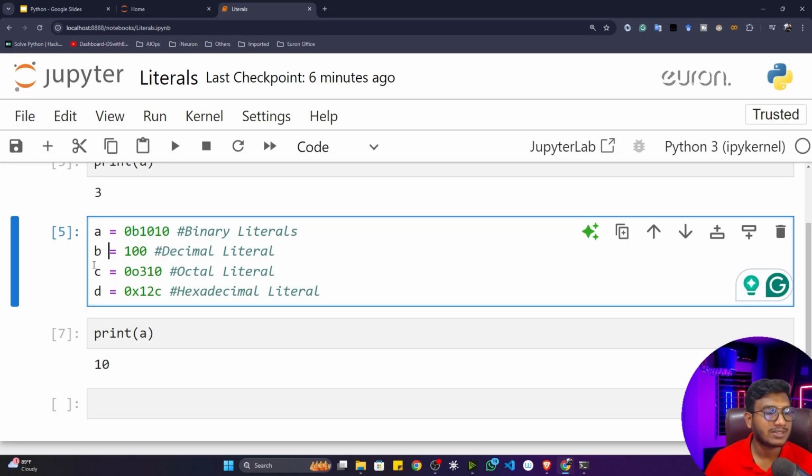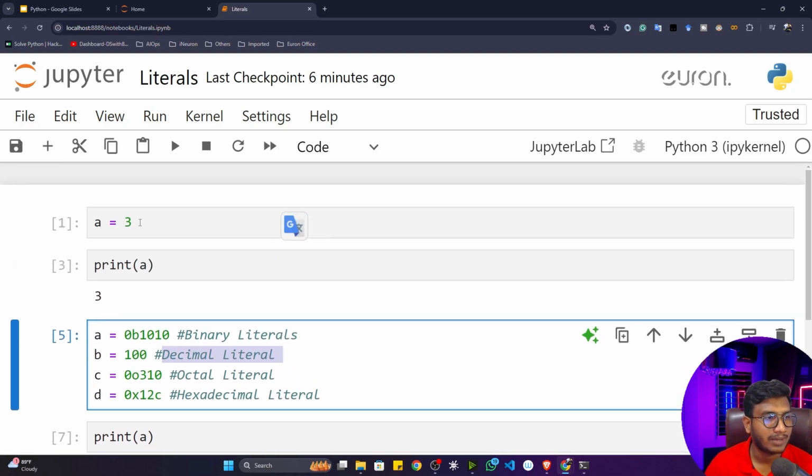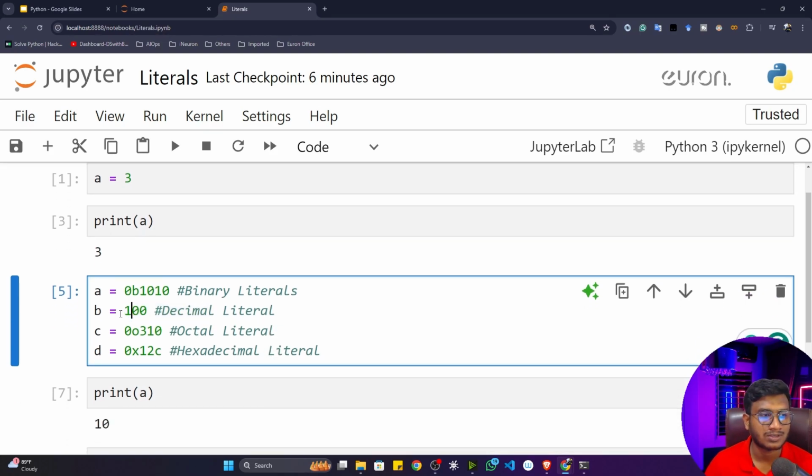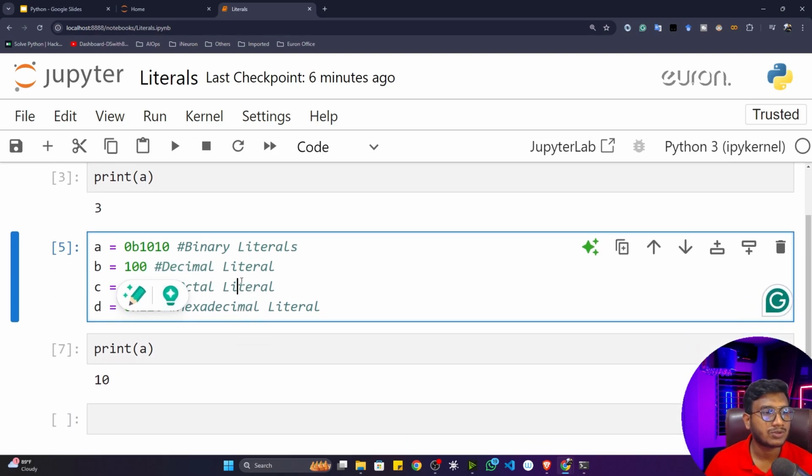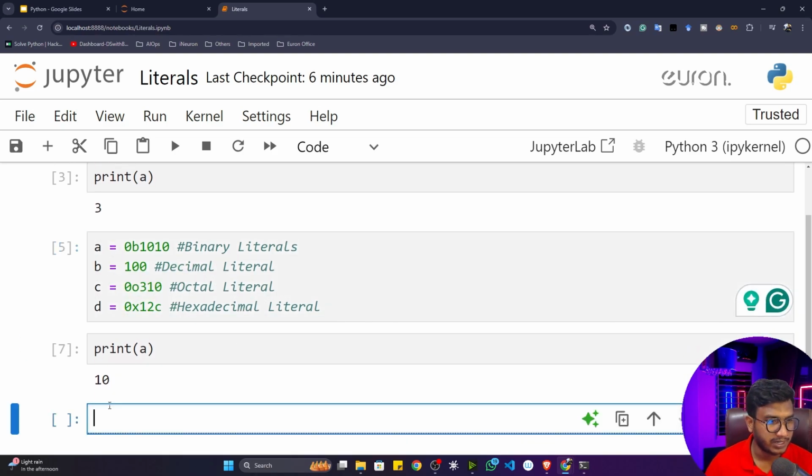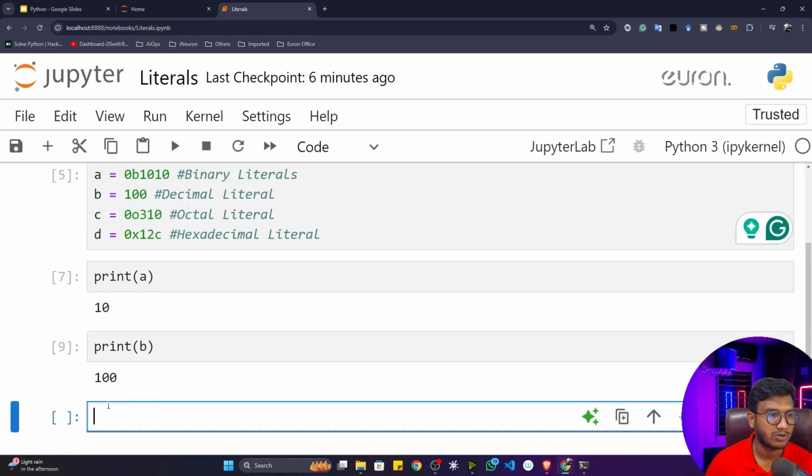Okay, now the second variable you can see is the decimal literal, the way we define our common literals like integer, float and so on. This is called a decimal literal. So far we have already learned this, so I don't need to explain it. Now let's go to the next one. If I print this b also, you'll see that 100 would be printed only, because it's a decimal literal.